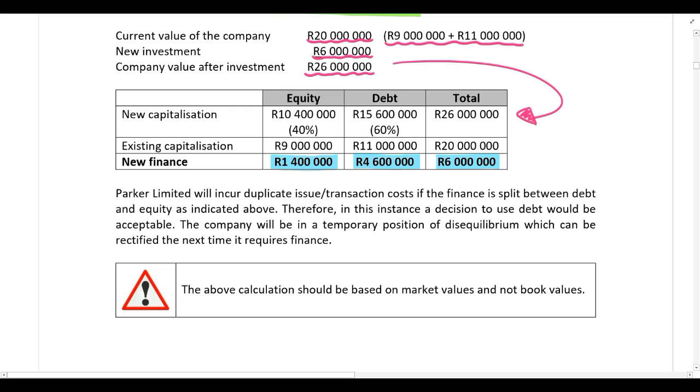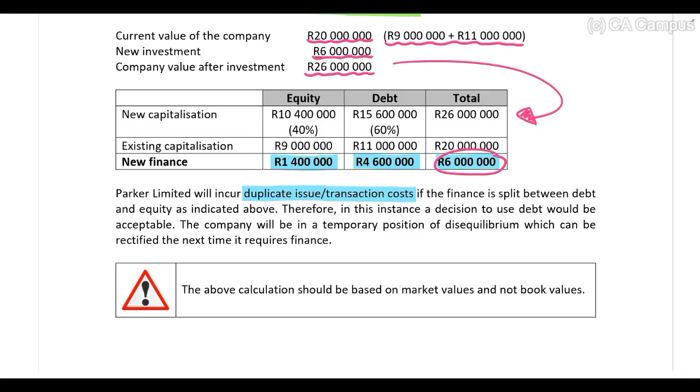Now, guys, the problem with doing this, with splitting the finance, is the company is going to incur duplicate issue or transaction costs. Because when they raise new equity, there are going to be issue or transaction costs associated to raising new equity. And when they raise new debt finance, there will also be issue or transaction costs associated to raising new debt finance. So you would never want to split the finance between debt and equity, because then the company is going to incur duplicate issue or transaction costs.